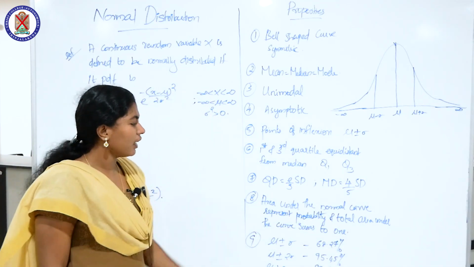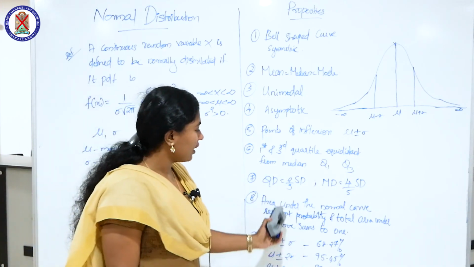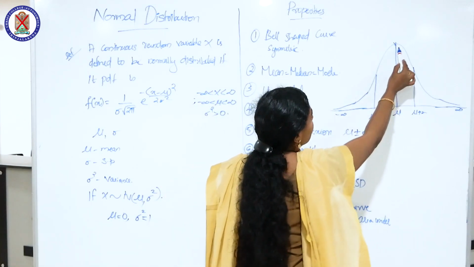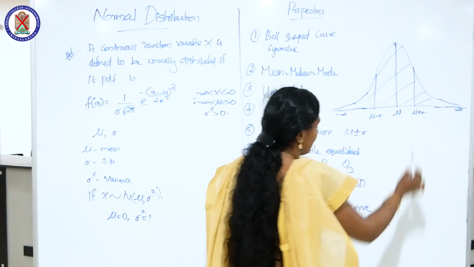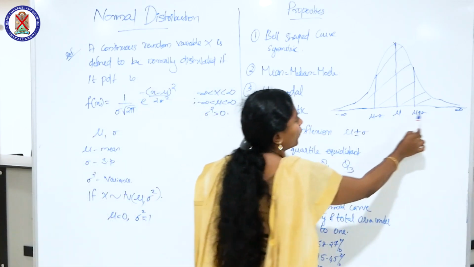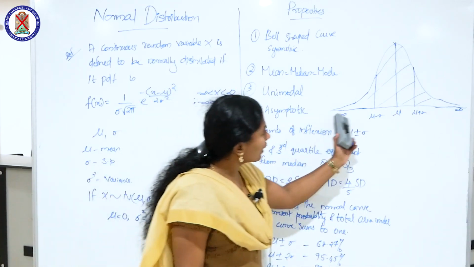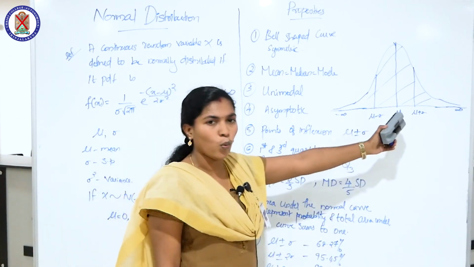And the next property, a very important property for solving problems, is area under the normal curve. Area under this normal curve represents probability, and the total area under the curve is unity, that is, it sums up to 1.